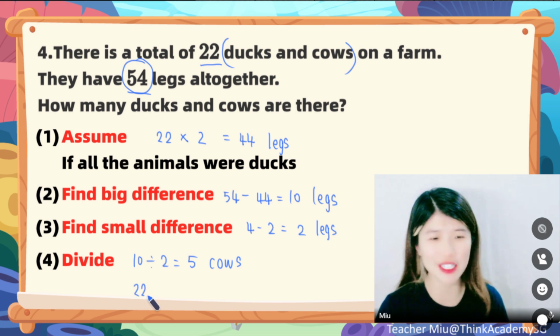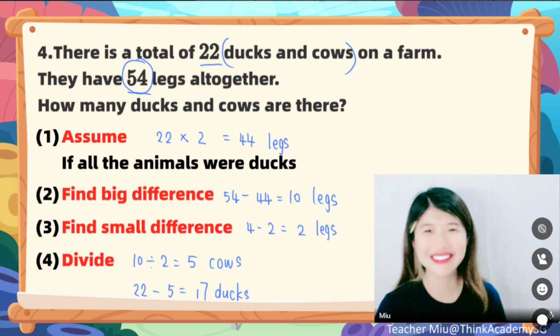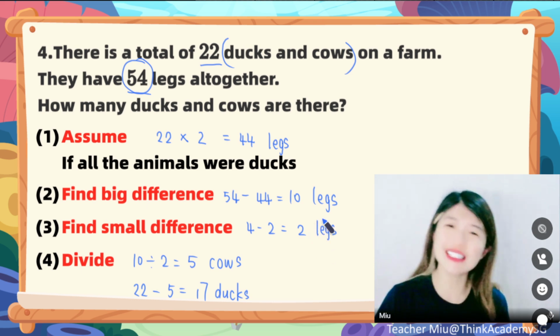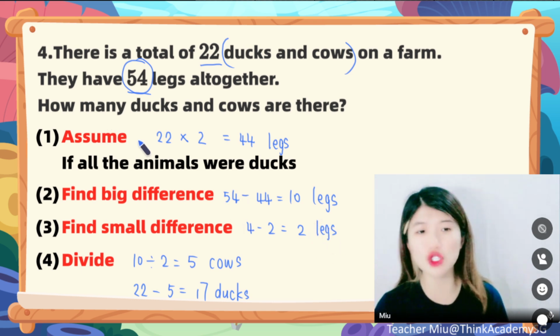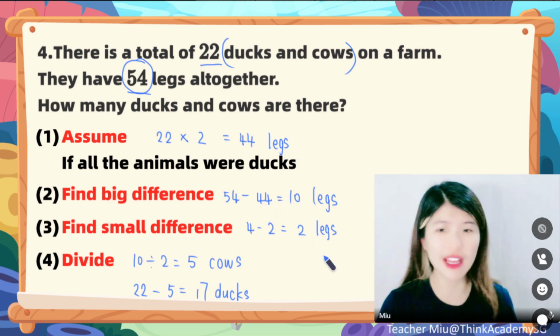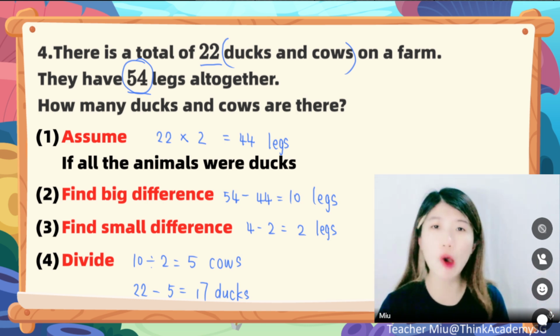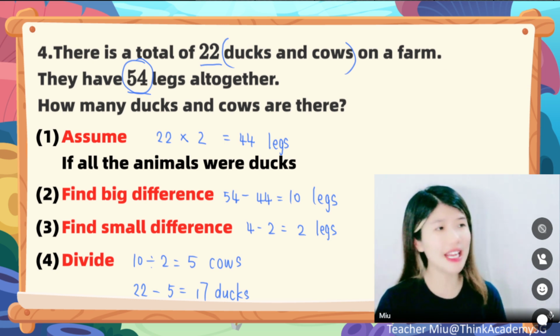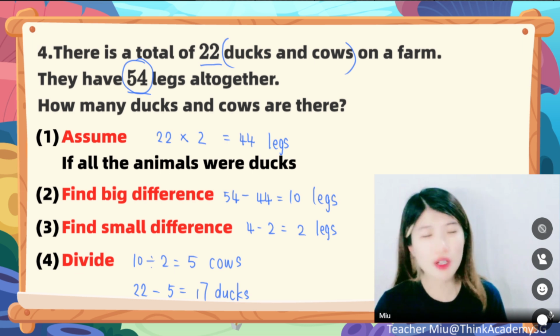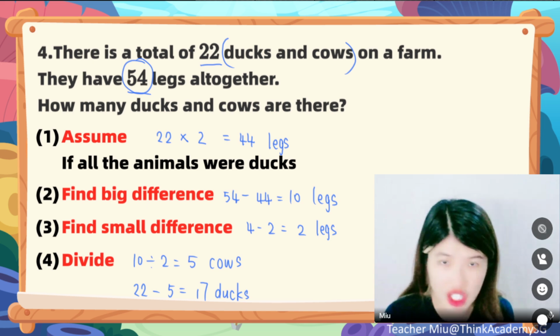Great. We use 22 minus those 5 cows to find out there are 17 ducks. So easy, right? This is called the assumption method. For the assumption method, we assume all the animals are one kind, find out the big difference, that means how many legs we didn't have, then find out how many more legs we can add in for each animal. Then use division to find out how many such pairs of more legs we can have. But in GEP, more of the questions are actually the chicken rabbit problem.